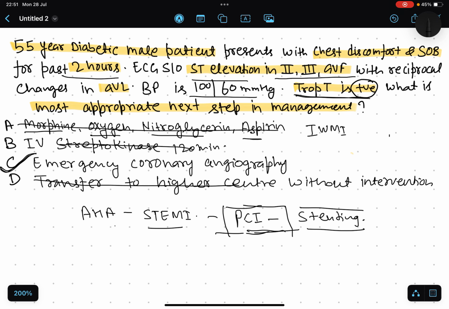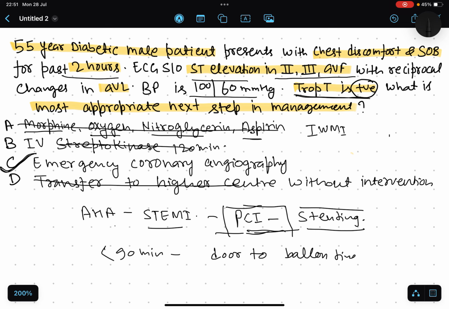So primary PCI is the preferred reperfusion strategy when it can be performed in a timely fashion. Actually, if the patient arrives within 90 minutes, this is called door-to-balloon time. So primary PCI is the preferred reperfusion strategy.